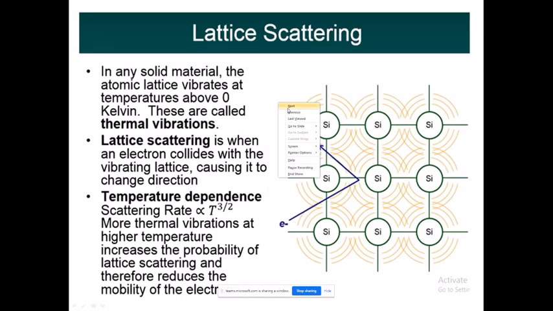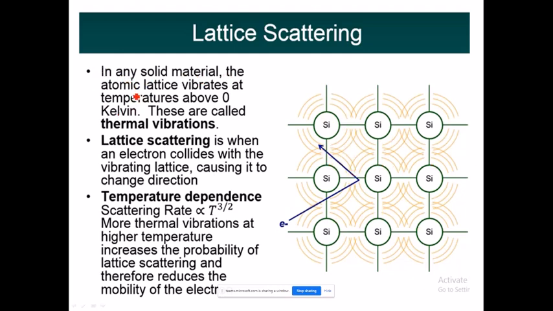So here comes the lattice scattering, and one more we have. So let us go through the lattice scattering. The lattice scattering is due to the electrons colliding with the surface of the material itself.